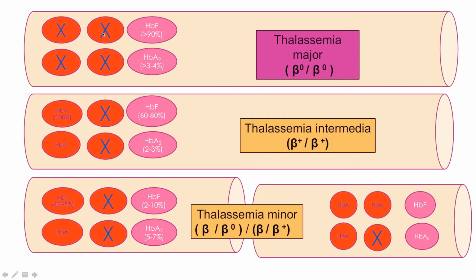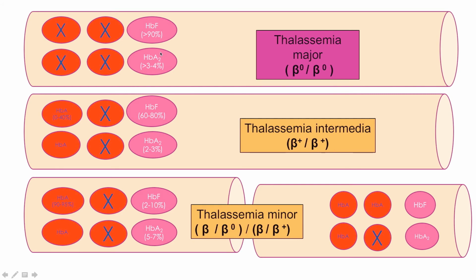But in thalassemia major, there will be no HbA molecule, no hemoglobin A. So this is thalassemia major, and such a patient requires blood transfusion every month, because HbF and HbA2 are inadequate to carry oxygen all over the body.